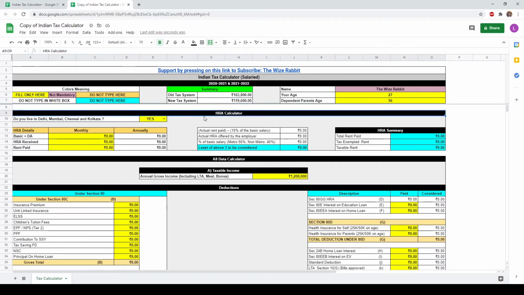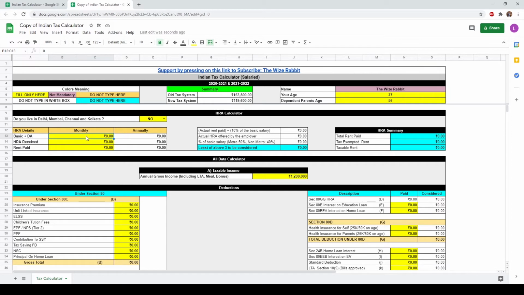Move to the HRA calculator. Let's assume that you are paying a monthly rent. The amount you have paid for rent is not taxed. If you are living in any of these cities, press yes. Else select no. Referring to your salary slip, enter your basic and DA information.